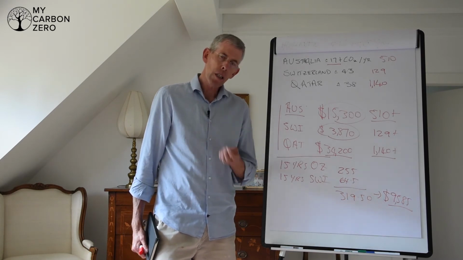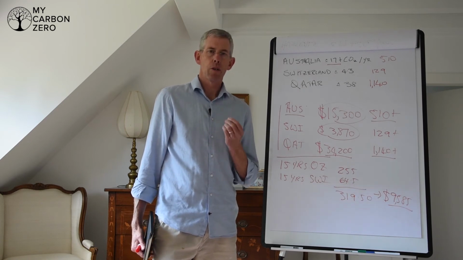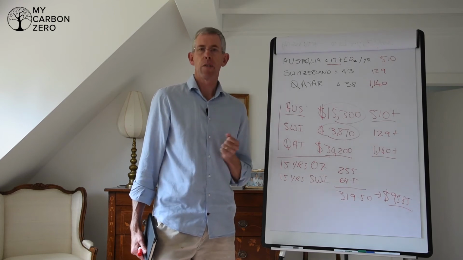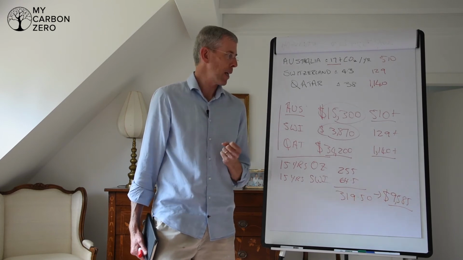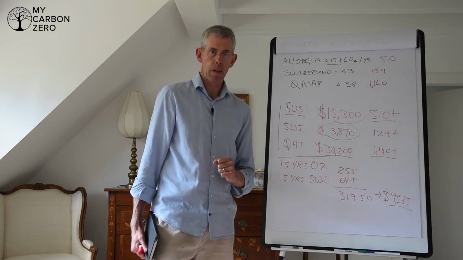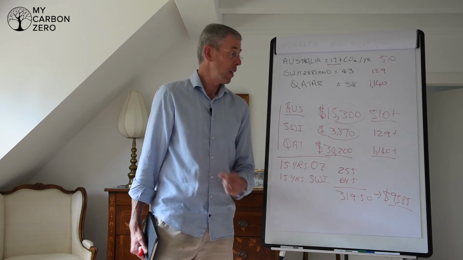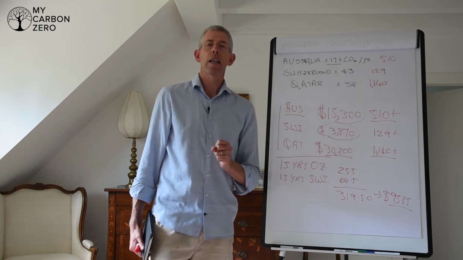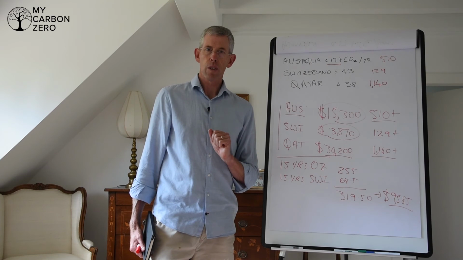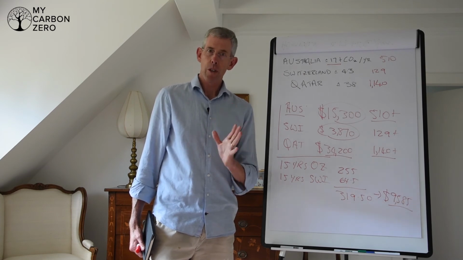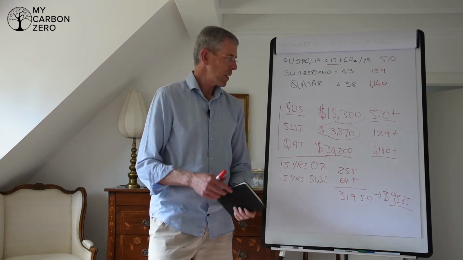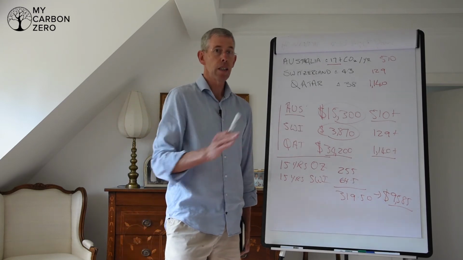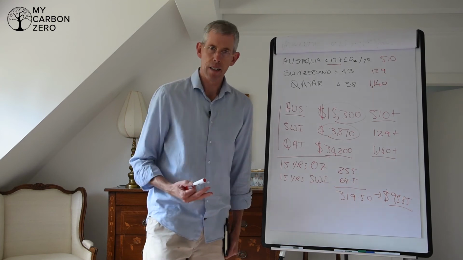But the key point about My Carbon Zero that we're trying to make to people is that we need to get that carbon out of the atmosphere. This is for your R3 investments. Okay, to take that carbon out of the atmosphere, to remove that 510 tons, to remove the 129 tons or the 1,140 tons, because we need to take it out of the atmosphere. Leaving it up there is causing climate change today. And it's getting worse because we add new emissions every year. But the point we're trying to say here is you don't have to invest that today or even this year. You just need to get started.